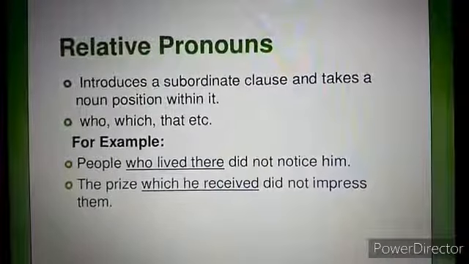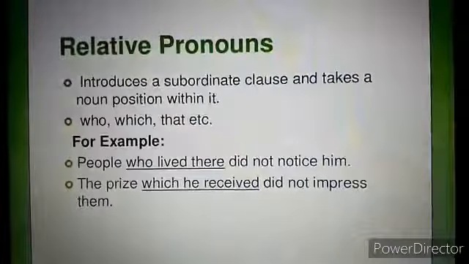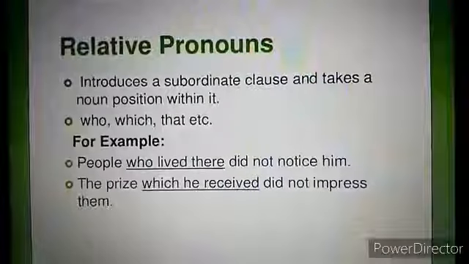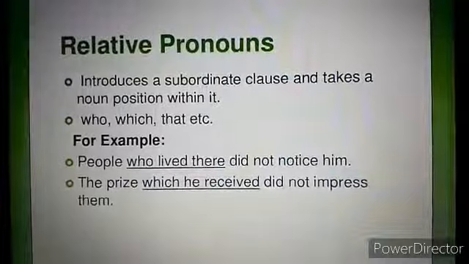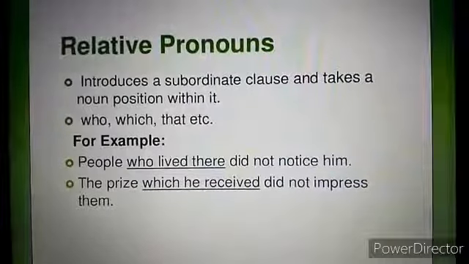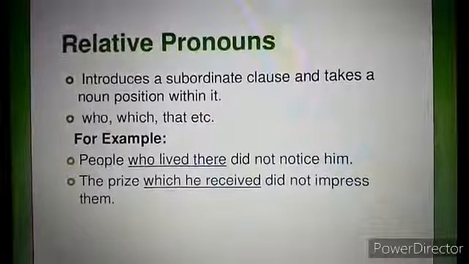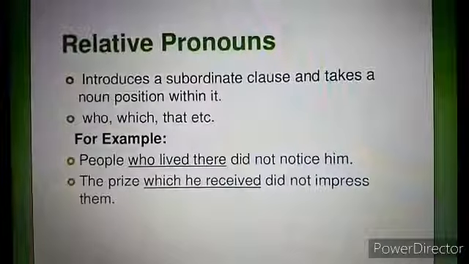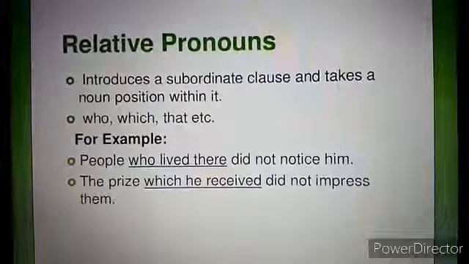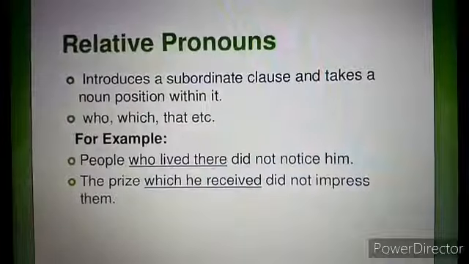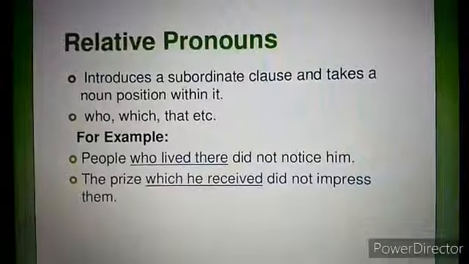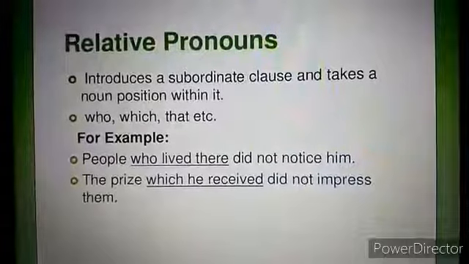Now what is a subordinate clause? You know there are two types of clauses. One is the independent clause, that is the main clause which can stand alone. If we write it separately, its meaning would be clear. Another is the subordinate clause or dependent clause, which needs another clause, the main clause, with it. Otherwise its meaning would not be clear. Look at the examples.